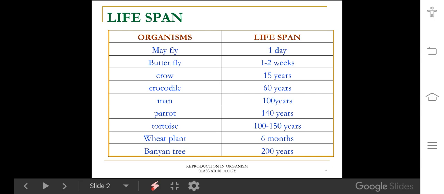Crow and parrot are the same size and the same group of organism, but they show a wide difference in their lifespan. Crow is 15 years, parrot is 140 years. That means lifespan does not depend on any characteristics of the organism; it is species specific.